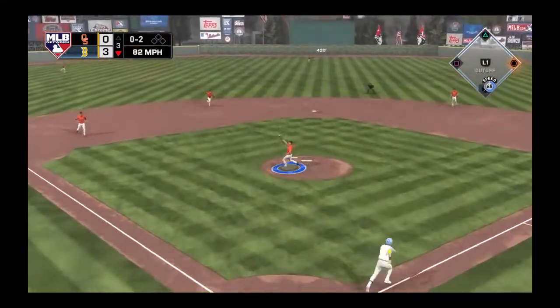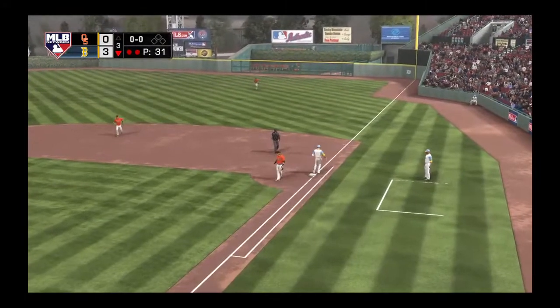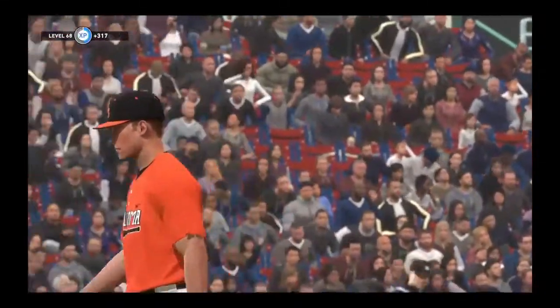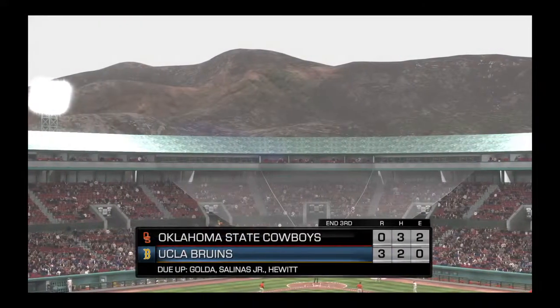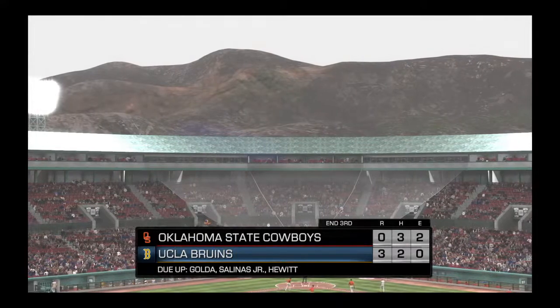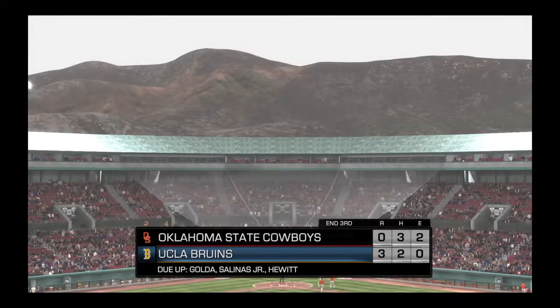Little chopper back to the mound. Throw to first in plenty of time, and the side is retired. The right-handed pitchers, you have Osmond, no one left on base. 3 innings complete. Los Angeles is on top 3 to 0.